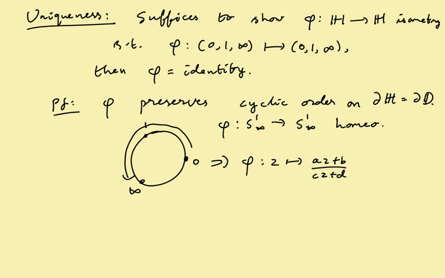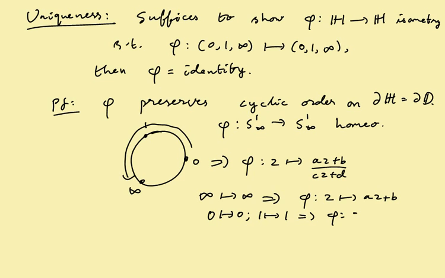And so what we deduce from this is now, infinity maps to infinity first, which implies, well, there's no denominator, phi maps z to az plus b, and 0 maps to 0 and 1 maps to 1 implies that in fact phi maps z to z.